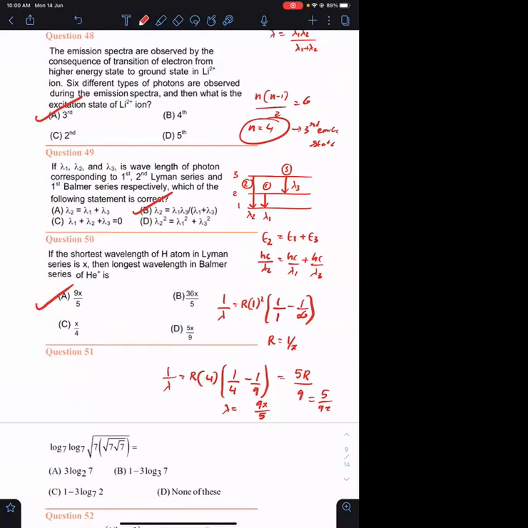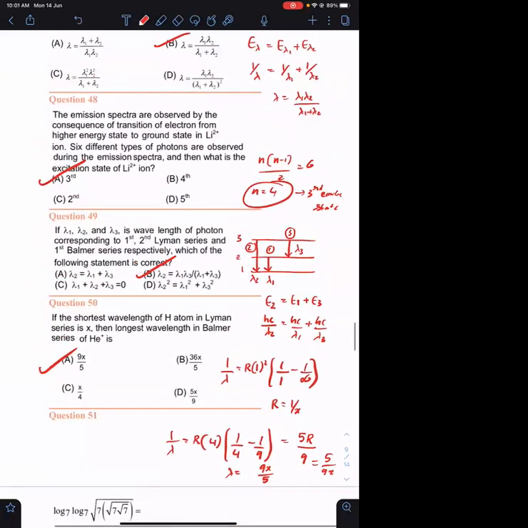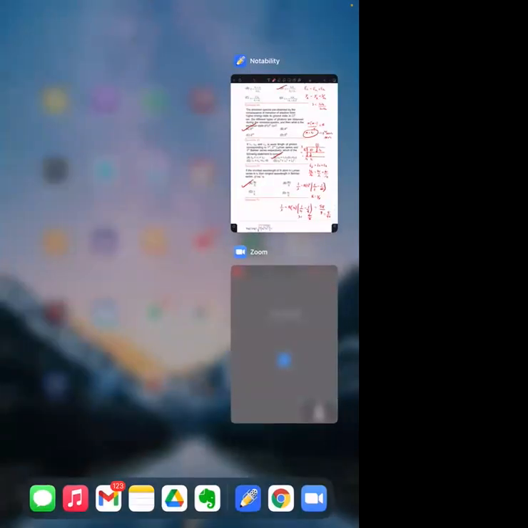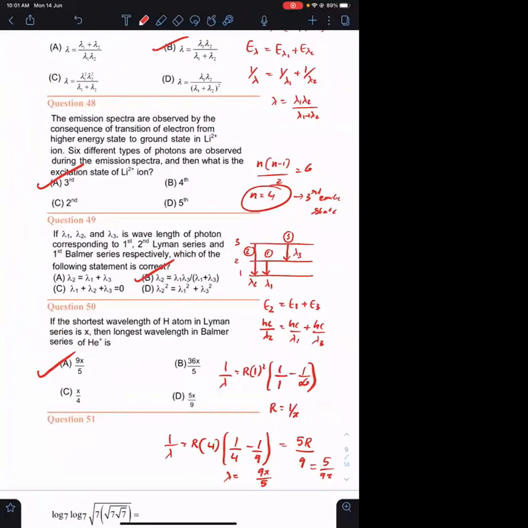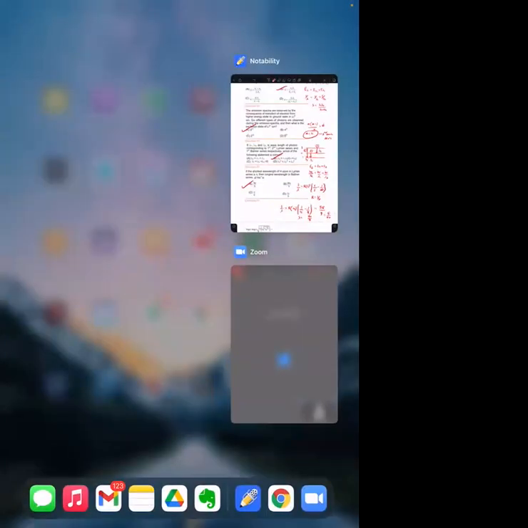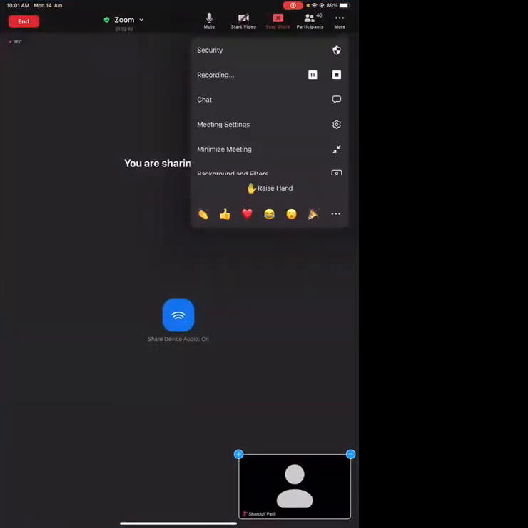Yes, sir. Okay. Take a few minutes break. We will continue with limitations of Bohr's theory. Take 5 minutes break. We will continue with limitations of Bohr's theory.